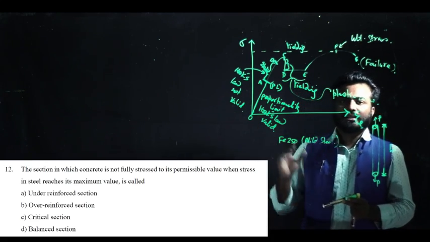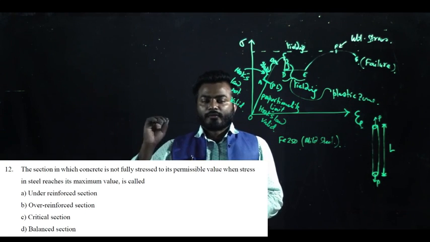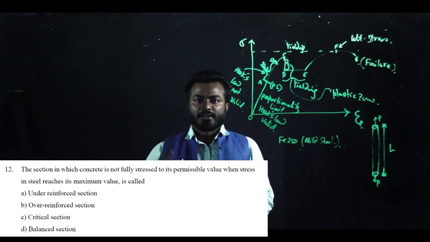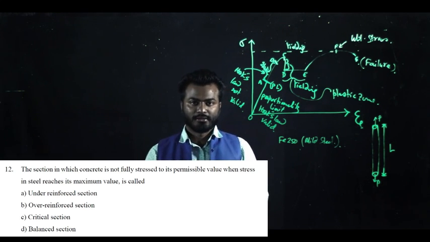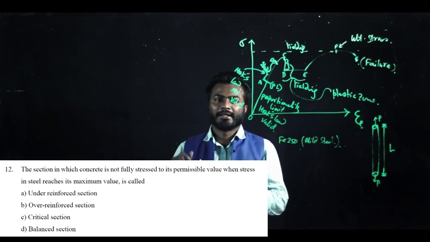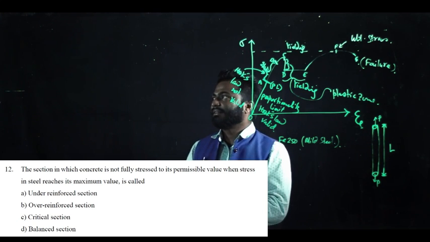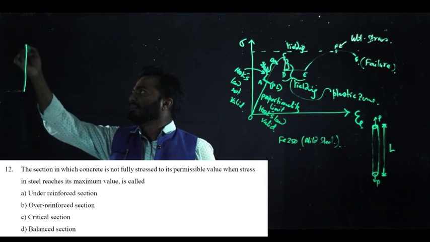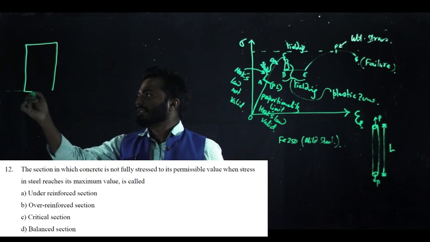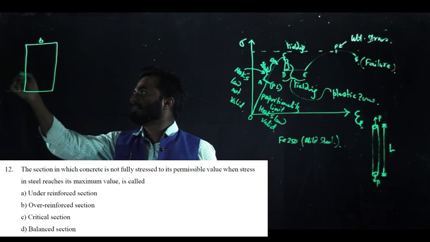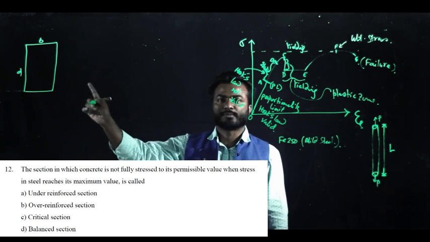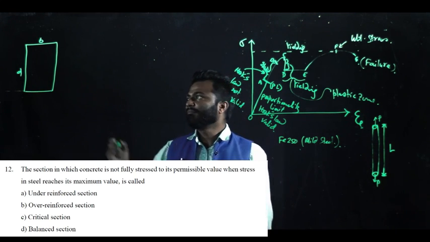Now in this example, it says that if concrete is not fully stressed, but at that time still has fully stressed, what kind of section will it be? To understand that, you need to understand this concept first. So this is one section, and the size of the section is B into D. This question is asked from RCC structure, okay?